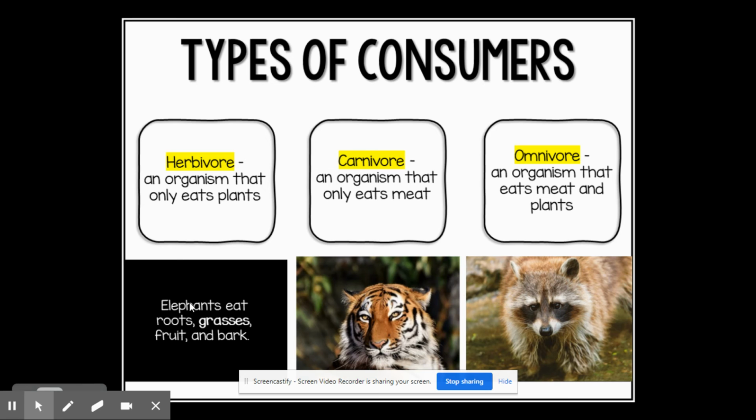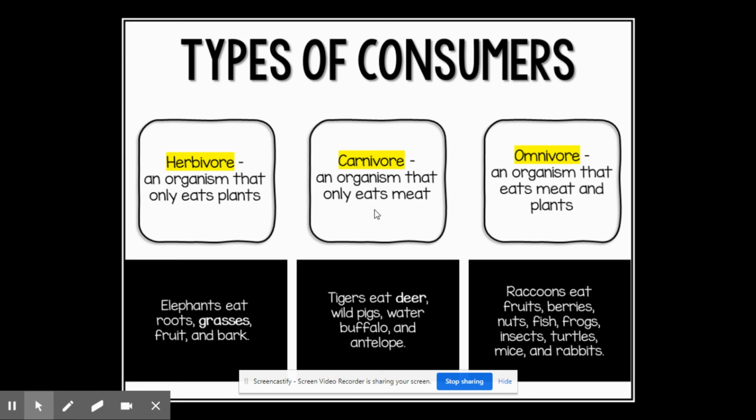So in this example, the elephant might be eating roots, grass, fruit, and bark to get their energy, all plants. In this example of a carnivore, that tiger in the real world eats some deer, wild pigs, water buffalo, and antelope. And an omnivore in that picture was the raccoon, who eats a nice variety, some fruits, some berries, nuts, fish, frogs, insects, turtles, mice, and rabbits.